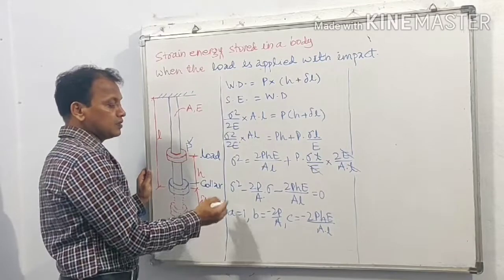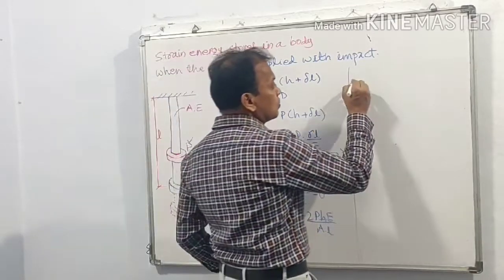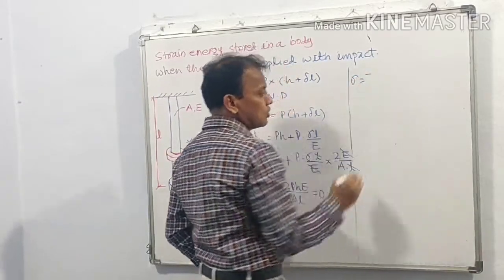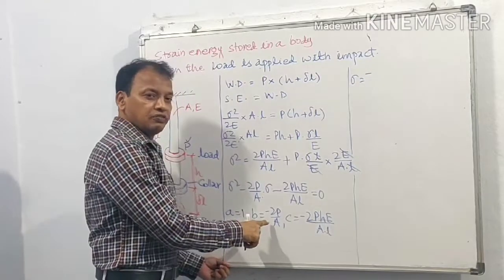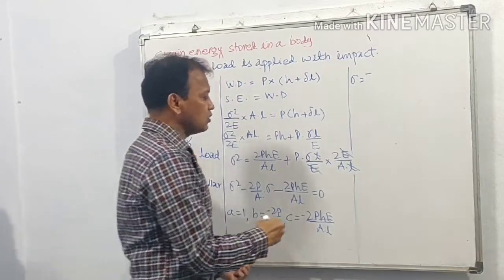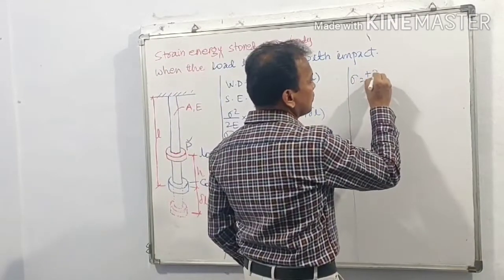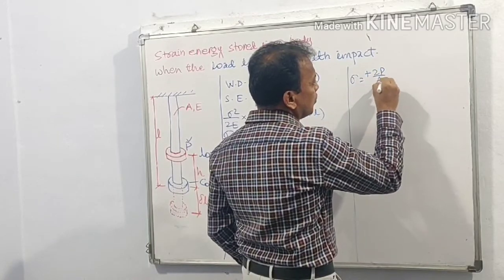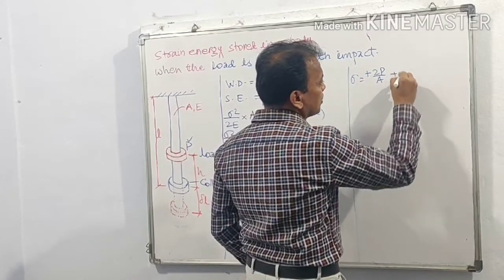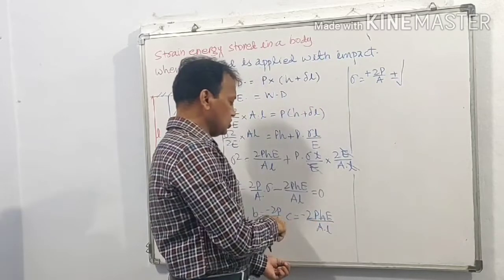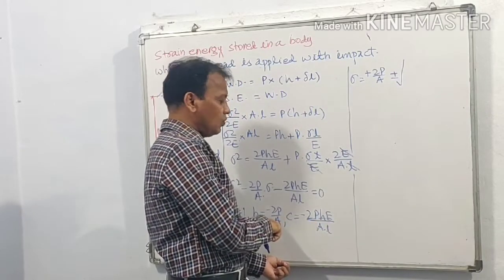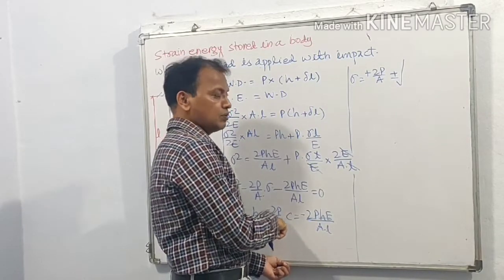To find sigma, we know sigma is equal to minus b, so it will be minus minus, plus 2P upon A, plus or minus under root b square, that is 4P square upon A square.